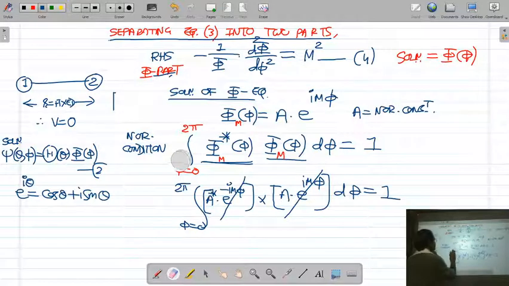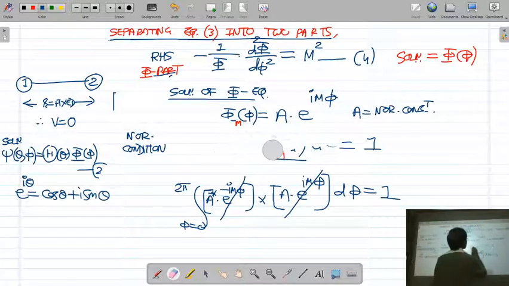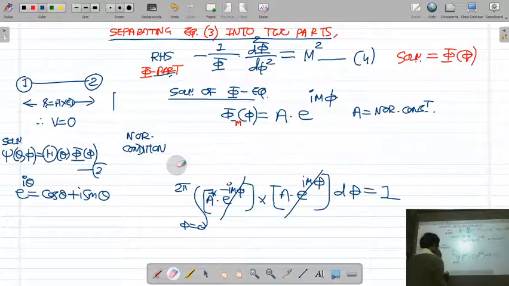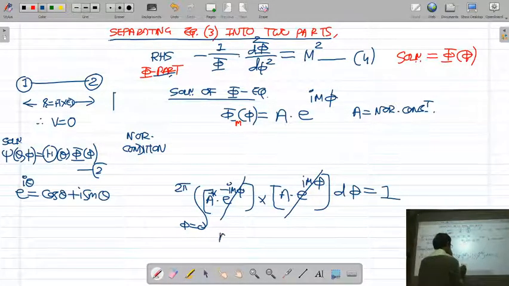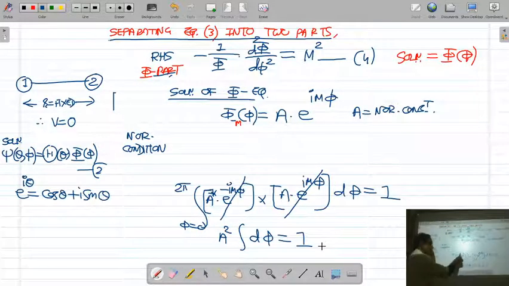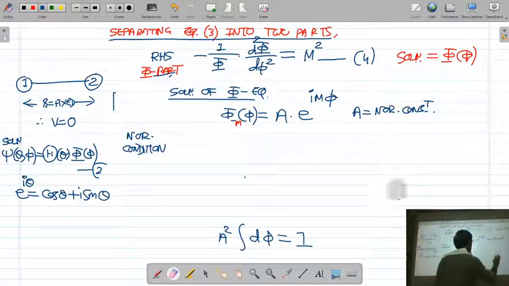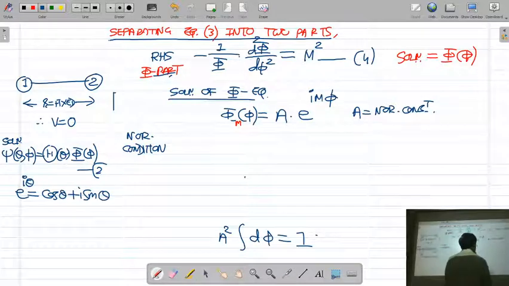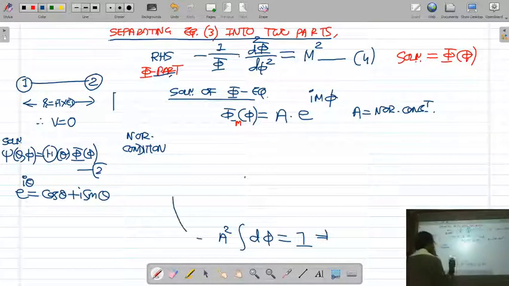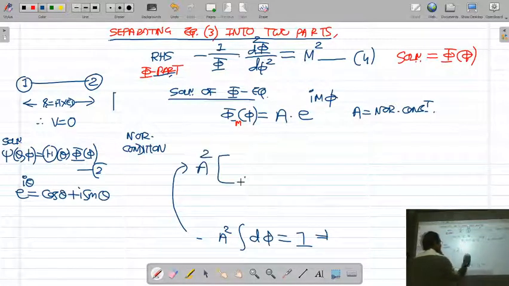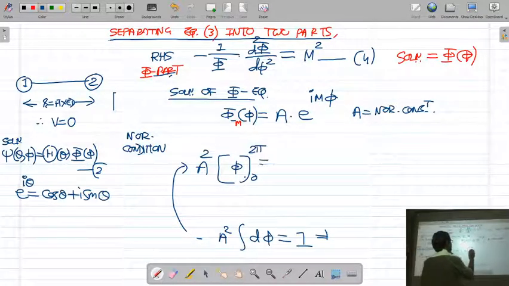Therefore, you will get A into A star, which is A square, times the integration of d phi, equal to 1. Plus I m phi and minus I m phi are cancelled. So A square times integral d phi from 0 to 2 pi is equal to 1.